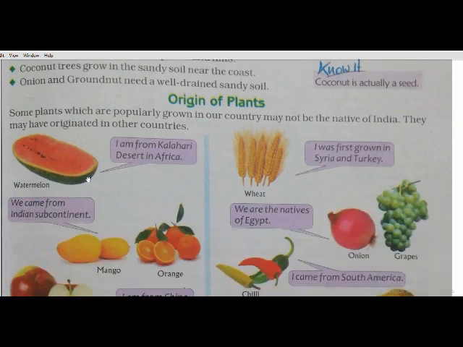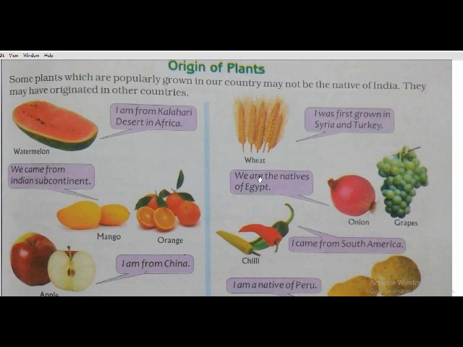Now, origin of plants. Some plants which are popularly grown in our country may not be native to India. They may have originated in other countries. Obviously, they may have originated in other countries, and although they are grown on a large scale in our country, they may not be our country's plants. First they were grown in other countries and then they came to India.